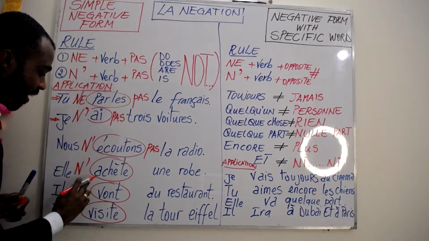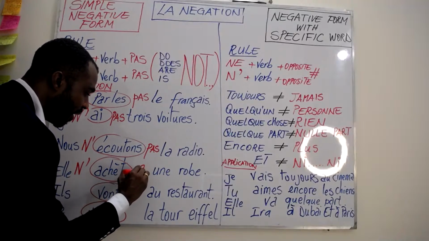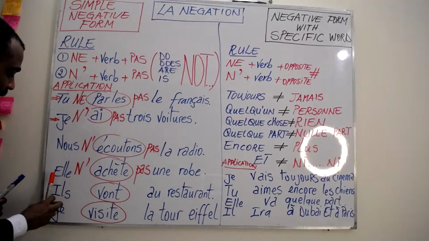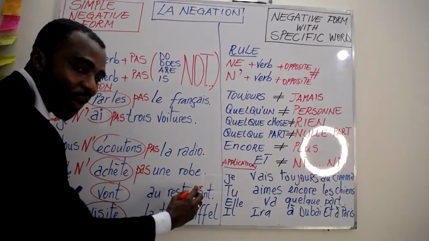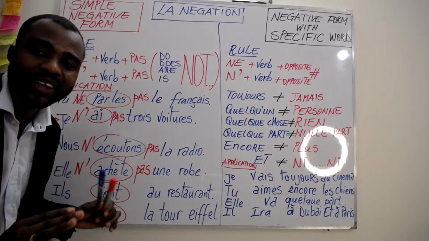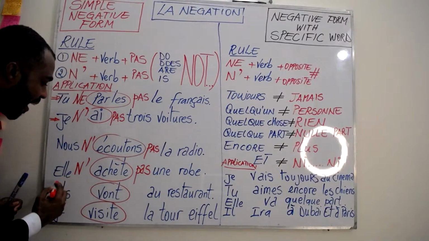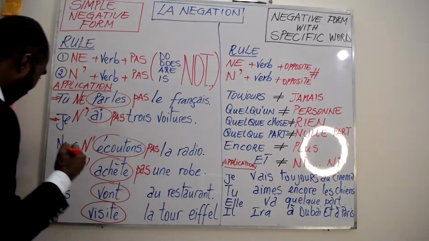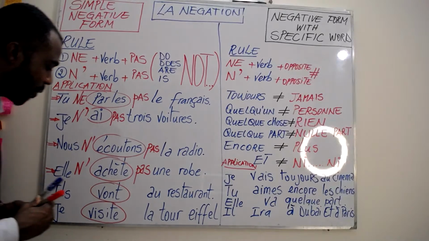Then after the verb straight, we write P-A-S, pas. So it's going to be Elle n'achète pas une robe. She does not buy a dress. In French, elle n'achète pas une robe. Bravo, super. So we're done with this negative form. Now let's go with the next one.